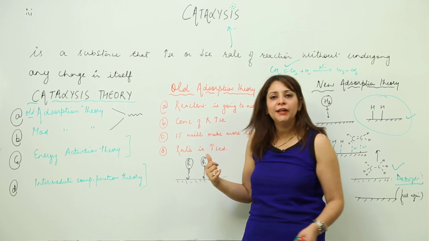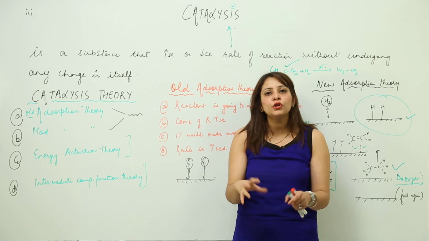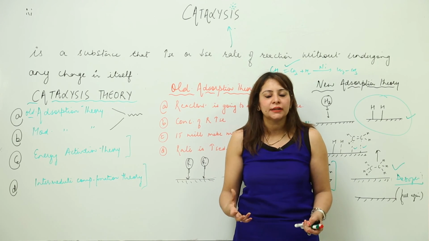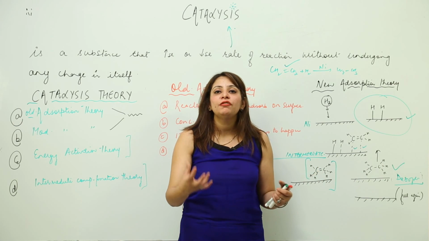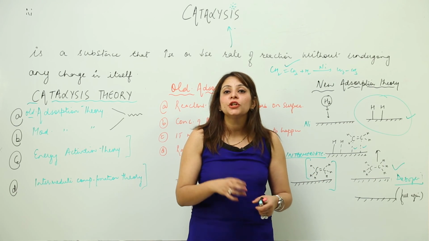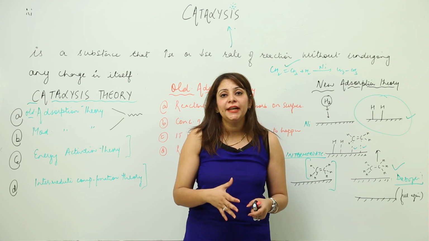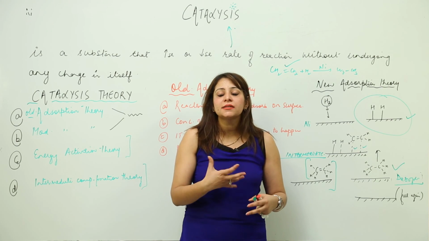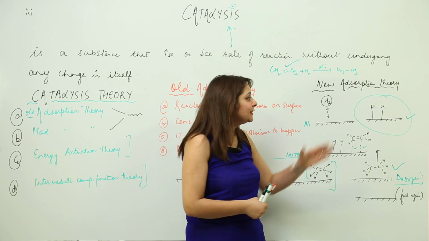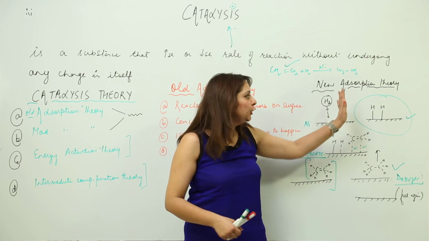The old theory explained only that the more reactant molecules occupy the surface, the more collision frequency, and the more product. But here we get to know in a better way how the physical adsorption and the chemical adsorption occur, how the attraction works, when the desorption takes place, what an intermediate is, why it is unstable, and how that unstable intermediate forms into a product. So this is a better way to explain the functioning of catalysis by the new adsorption theory.